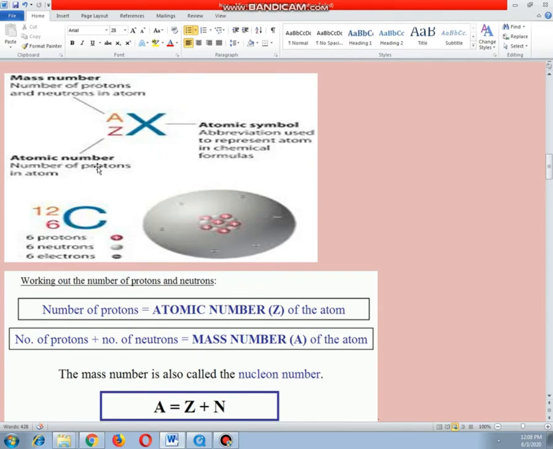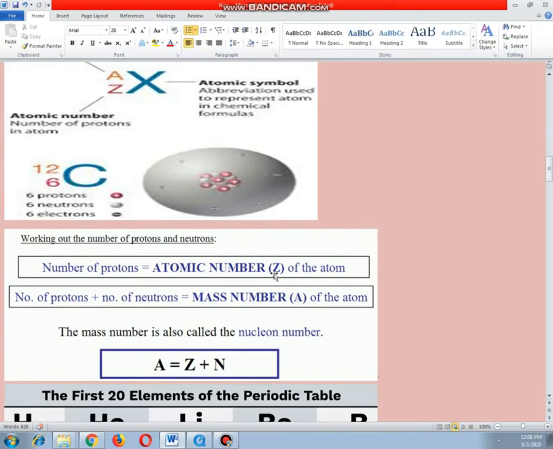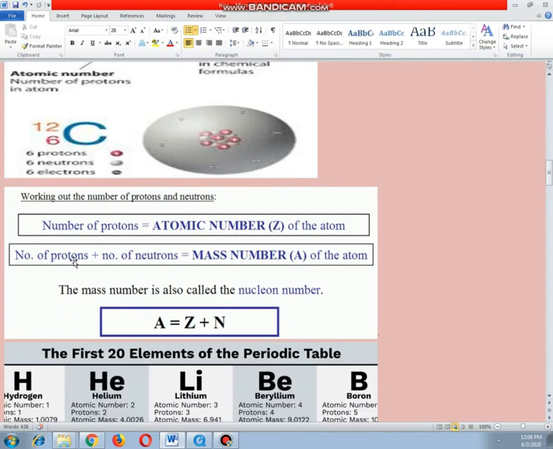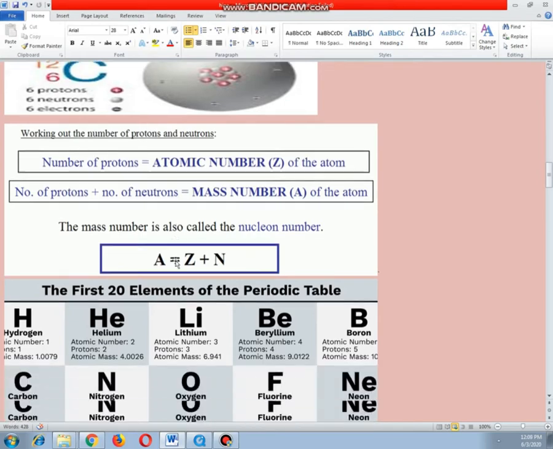I used the statement protons or electrons. The reason behind this is that protons and electrons are equal. That's why either the number of protons or the number of electrons is the atomic number. You can see the example of carbon. This 6 is the atomic number, meaning there are 6 protons and 6 electrons in a carbon atom, and this 12 is the combination of protons and neutrons, that is, the sum of 6 protons and some neutrons is called the mass number. Number of protons is the atomic number. Once again, number of protons plus number of neutrons is the mass number.